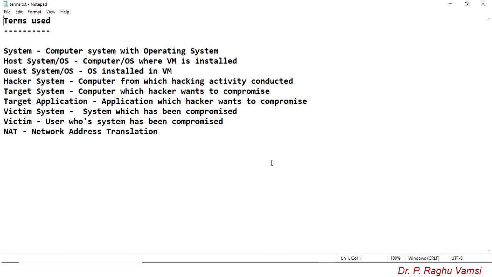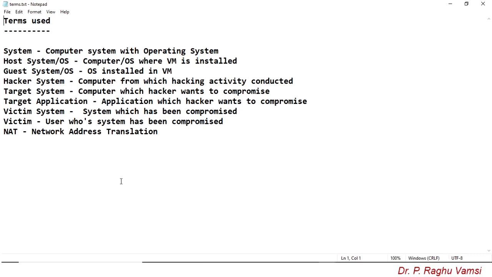Before moving on, these are the terms that I am frequently using while presenting the network setup in Oracle virtual machine. To avoid confusion, I am going to list these terms here. System means the computer system with the operating system installed.